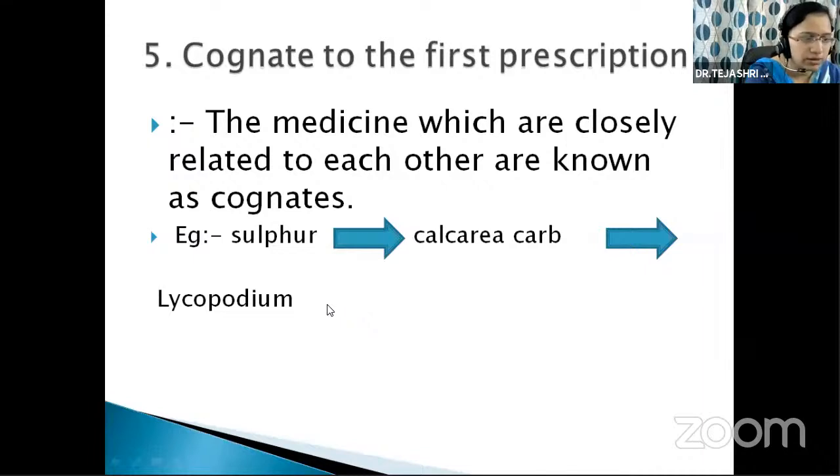Okay, lycopodium is the next cognate to calcarea. Okay, means first prescription is sulphur, next cognate while prescribing during follow up is calcarea carb, and calcarea carb's cognate we have prescribed lastly is lycopodium. These three are cognates to each other: sulphur, calcarea carb, and lycopodium.